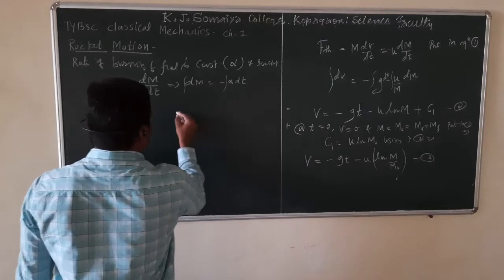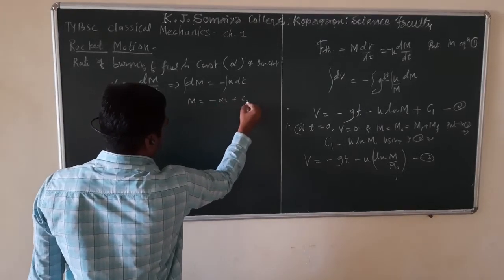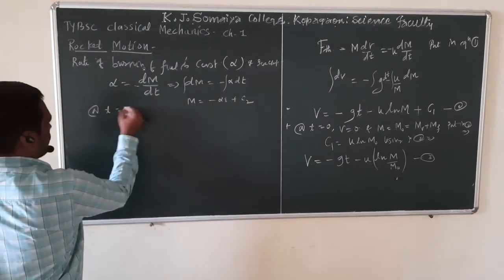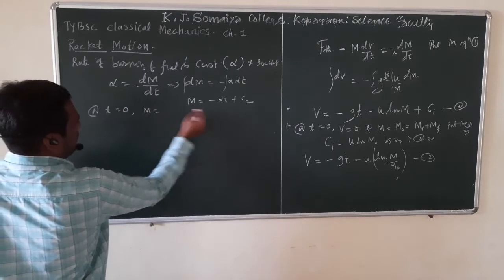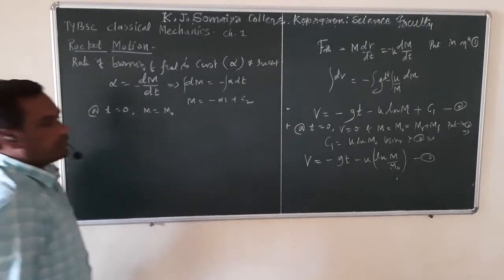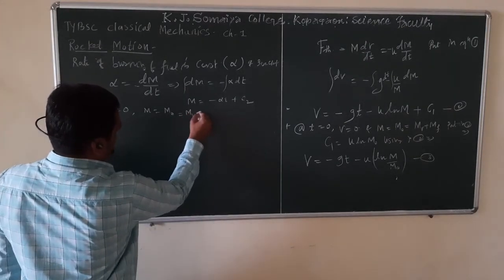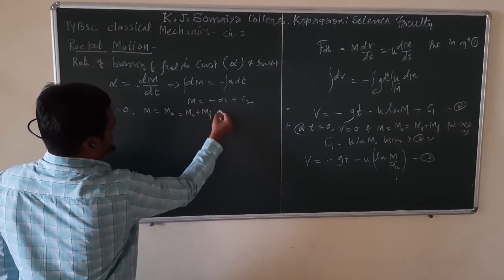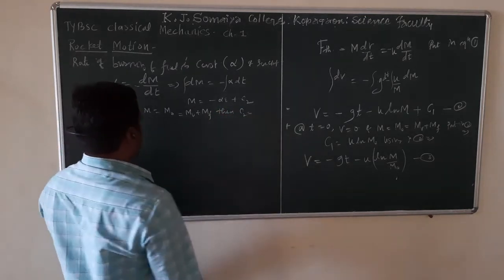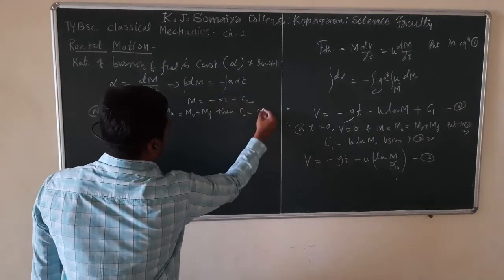Integrating this equation, m is equal to minus alpha t plus c2. Okay, so again at t equal to 0, we know that mass of that rocket is m0, which is mass of vehicle plus mass of fuel. So c2 is nothing but, when you put t equal to 0, c2 becomes m0.